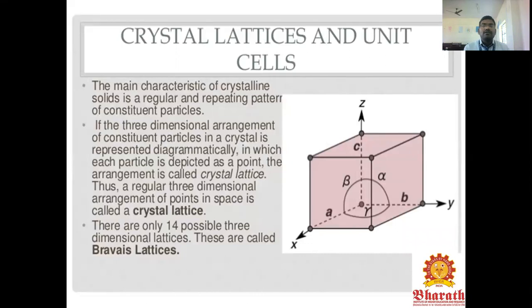The crystalline lattice and unit cell mainly characterize crystalline solids, which have a regular and repeating pattern of constituent particles. If the three-dimensional arrangement of the constituent particles in a crystal is represented diagrammatically, with each particle depicted as a point, the arrangement of points in space is called the crystal lattice. There are only 14 possible three-dimensional lattices. These are called Bravais lattices.